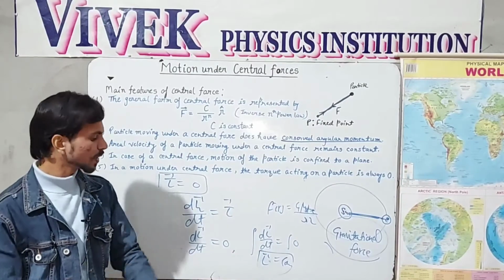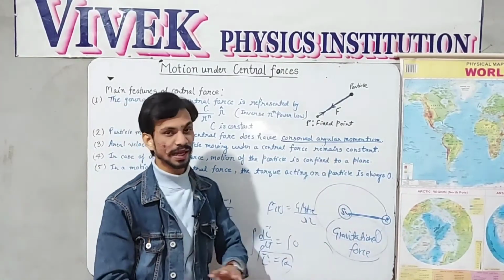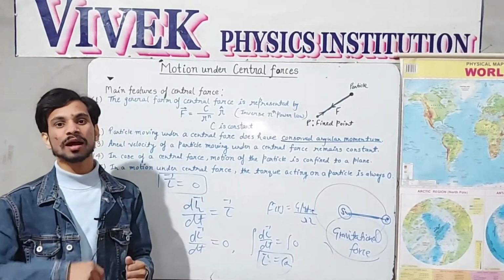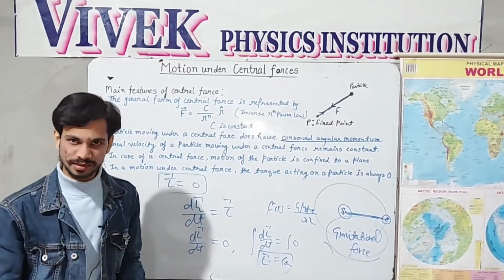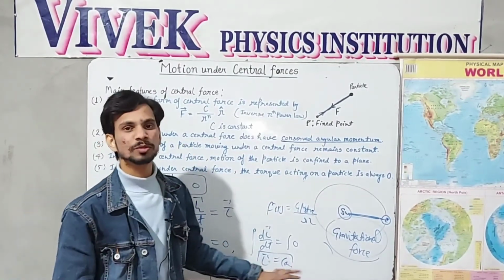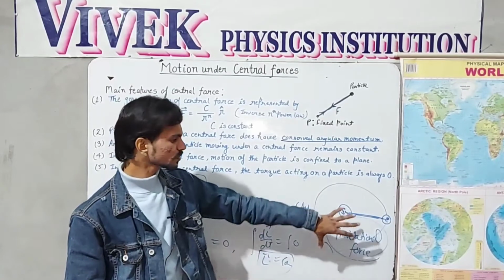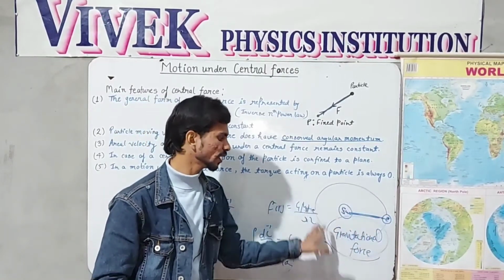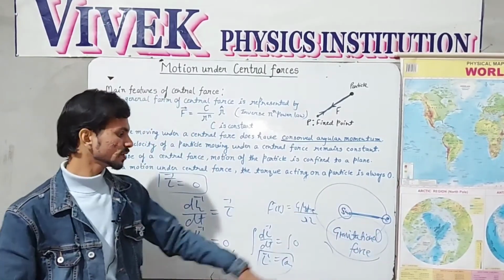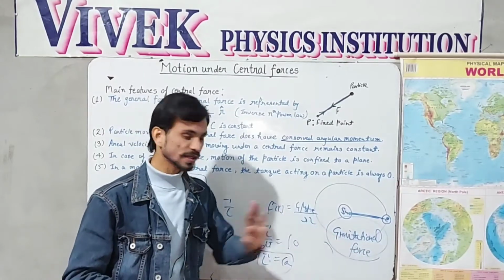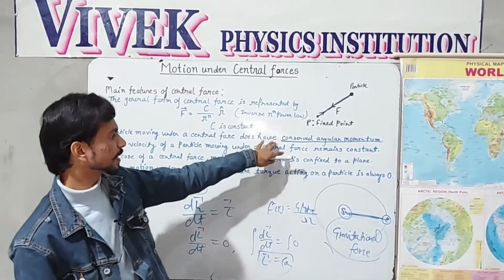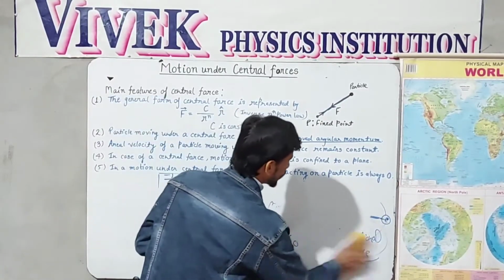So the angular momentum of any particle under a central force is always conserved, and this has been proved in this video by taking the example of the earth around the sun under central forces, which are known as gravitational forces. So the first fact has been proved.